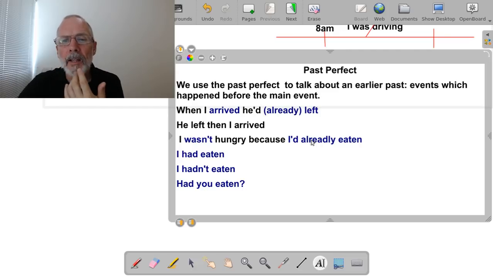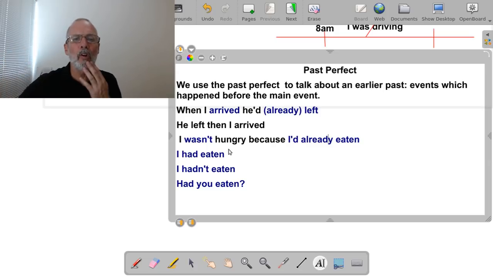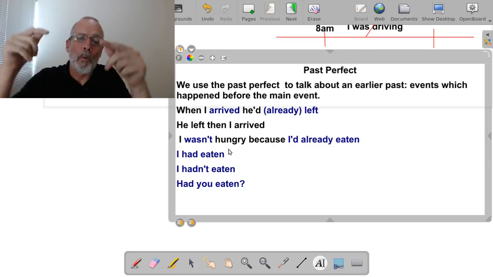Another example, here there's a spelling mistake here. I wasn't hungry because I'd already eaten. Already eaten. I wasn't hungry because I'd already eaten. So that again means that I had eaten before. Before. I'd eaten before. That's why I wasn't hungry.